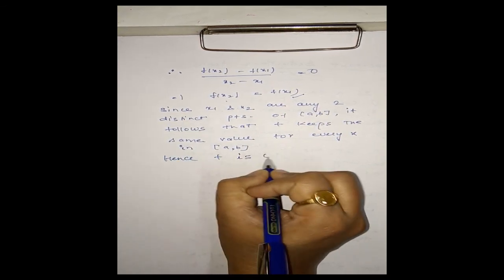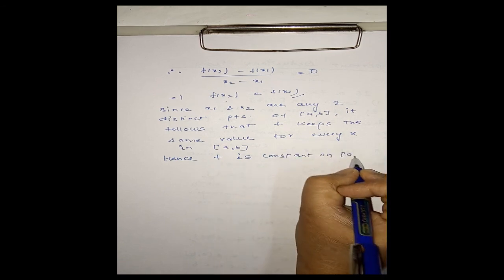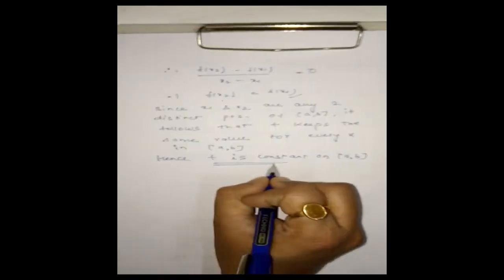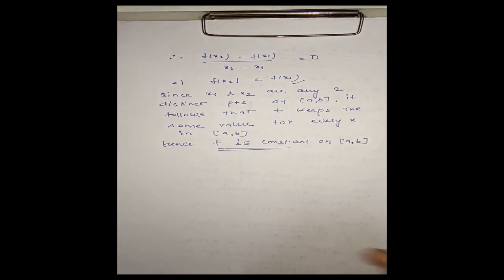Hence f is constant on closed interval [a, b]. Means if the derivative is 0 at every point, then f is constant on [a, b].